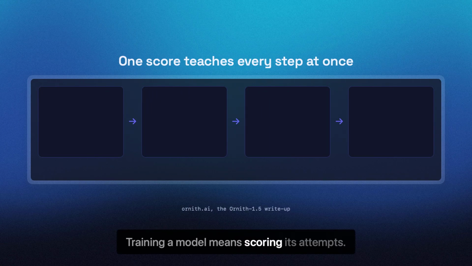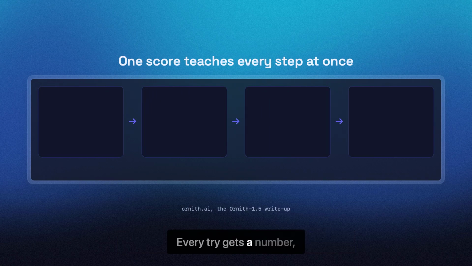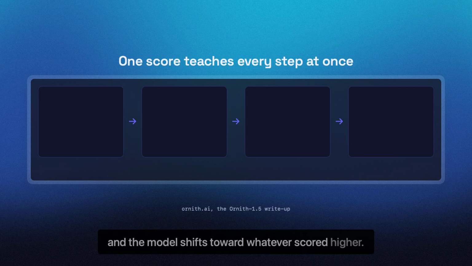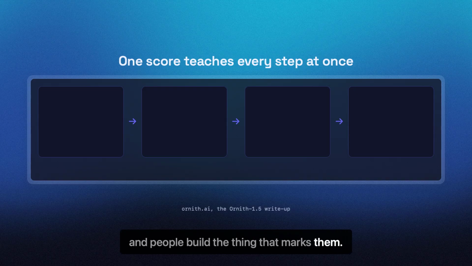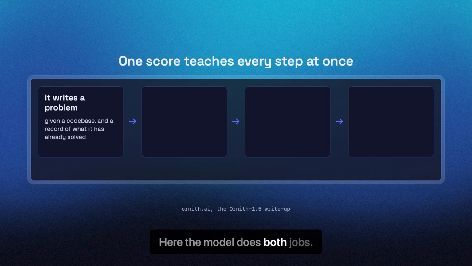Training a model means scoring its attempts. Every try gets a number, and the model shifts toward whatever scored higher. Normally, people write the problems, and people build the thing that marks them. Here, the model does both jobs.